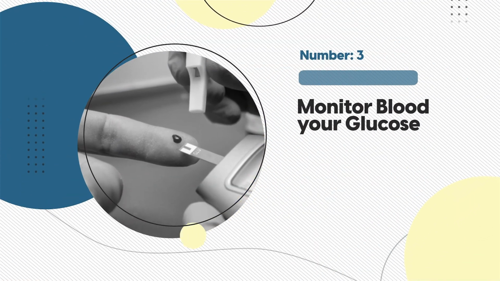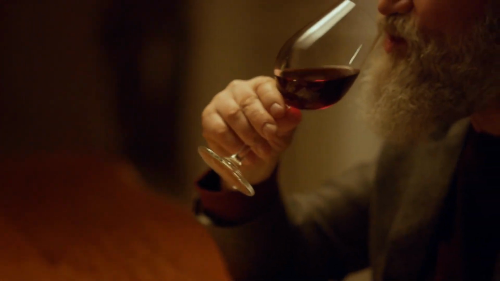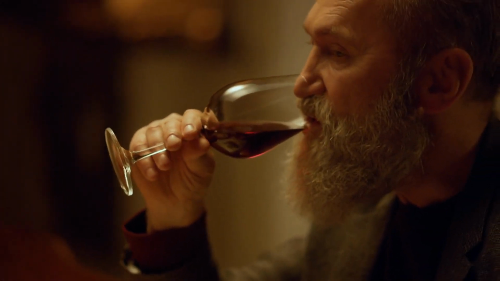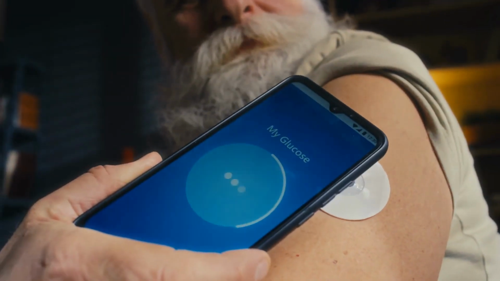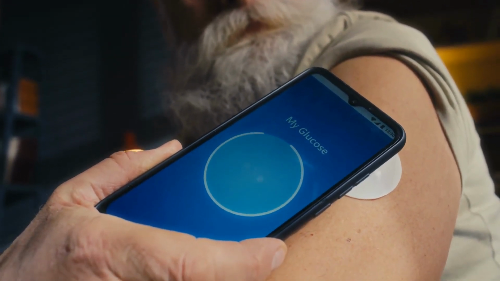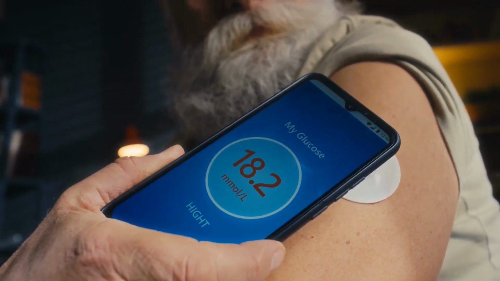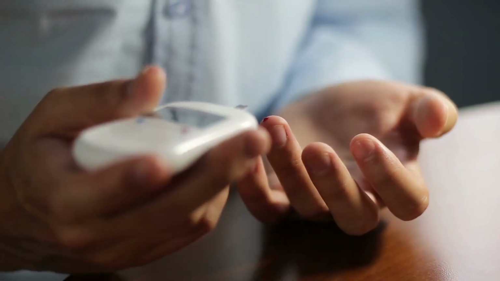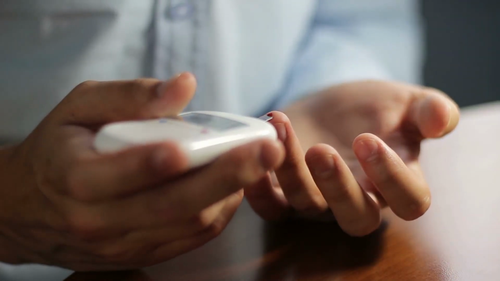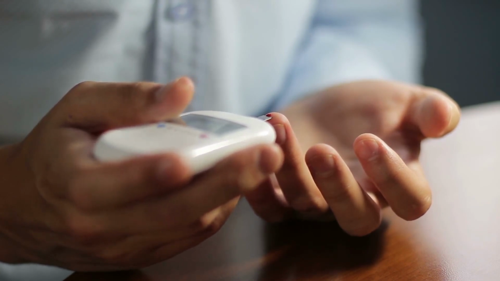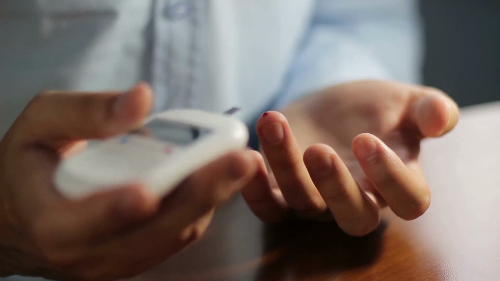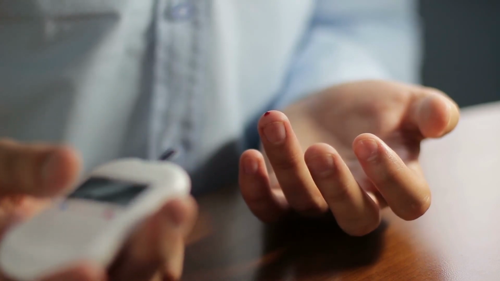Number 3, monitor your blood glucose. The effects of alcohol on blood sugar can be unpredictable, and it's crucial to understand how your body responds. Regular monitoring allows for better control and management of blood glucose levels, reducing the risk of both hyperglycemia and hypoglycemia. It helps you learn how your body responds to different types of alcohol, so you can make informed decisions about what you drink and how.